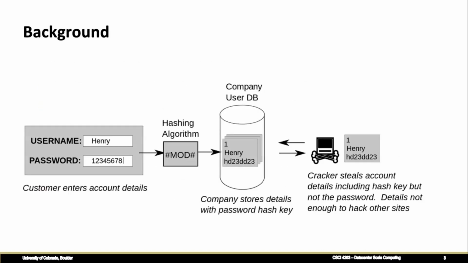To give a bit of background, companies in general do not store passwords as raw plain text in their database. They instead store their passwords in the form of hashes. Hashing is basically a function that takes in a given string, such as your password in this case, and always shortens it. And this shortened string is what is maintained in the database. Now, in the context of password cracking, an adversary attempts to retrieve these passwords maintained in the database, which is nothing but the password hashes. His goal is to come up with a reasonable password that represents this given hash, so that he has actually recovered the password.